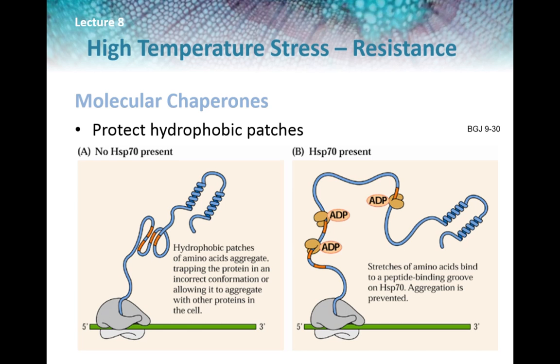Chaperones bind to hydrophobic stretches. This prevents improper interactions until the correct conformation is achieved. At this point, there is a controlled release of chaperones.